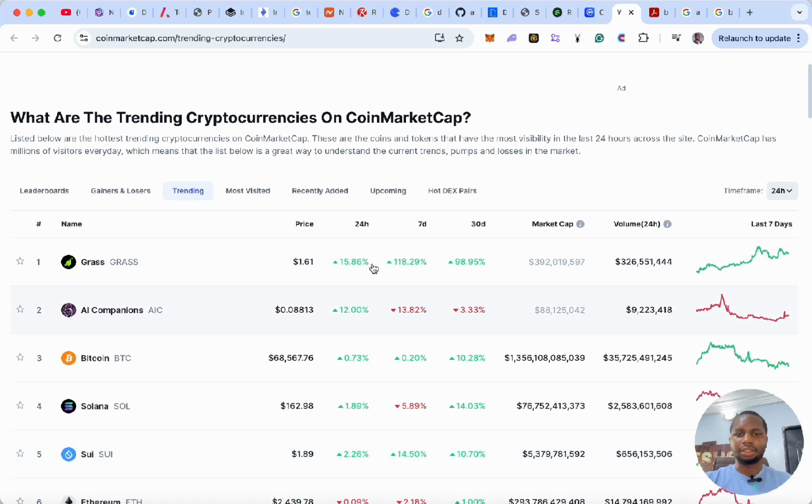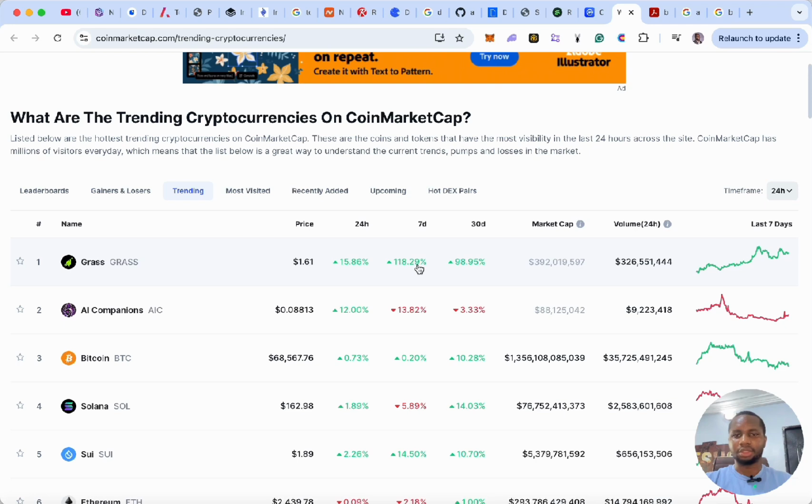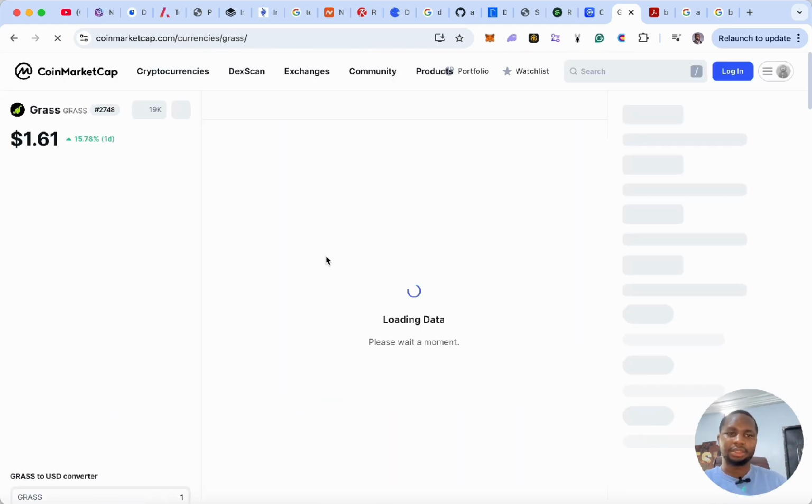You necessarily don't have to buy these cryptocurrencies right now, because buying them right now could mean you losing, because these cryptocurrencies are probably already hyped, and they're in their bullish time. So what you'll be looking at is probably a sell. But then you do your research, find out why this one is going that high.